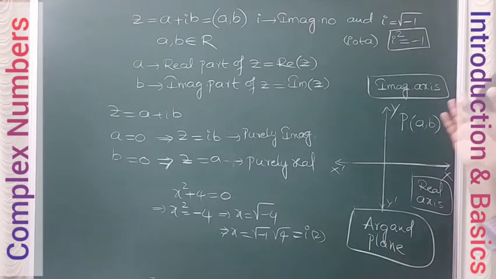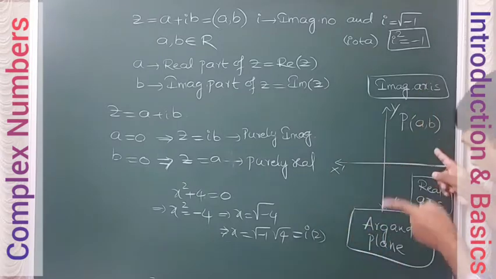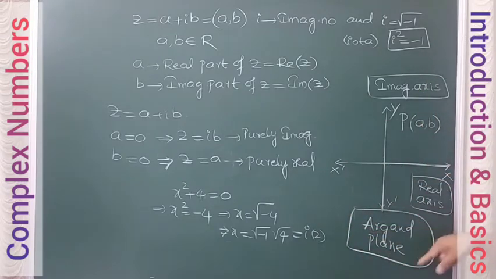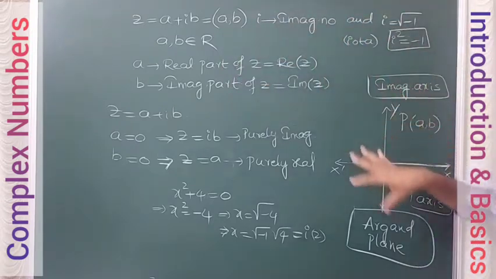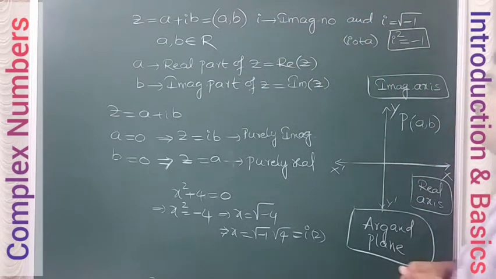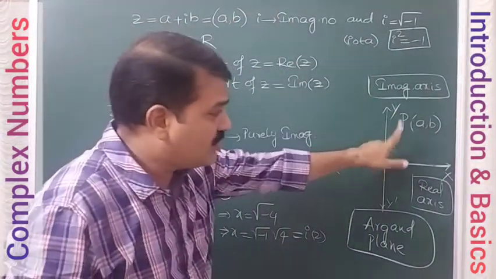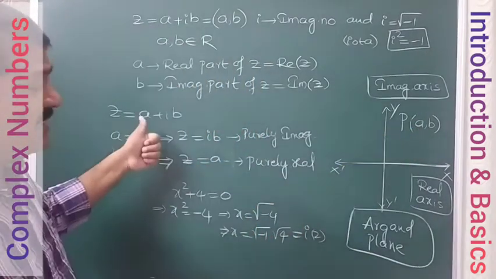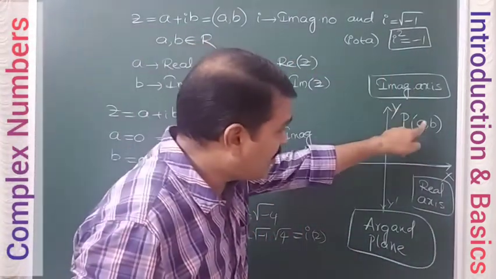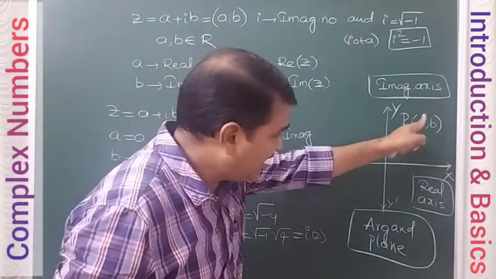The Argand plane is the coordinate plane only, referred to as the Argand plane when complex numbers are represented in it. Now, this a plus ib we are plotting in the coordinate plane. What is a here? The real part. The x coordinate is the real part.